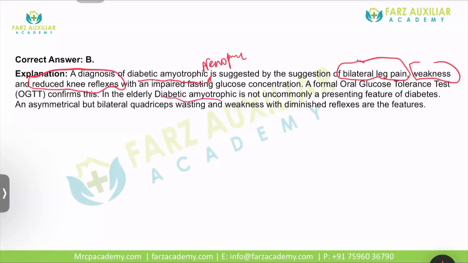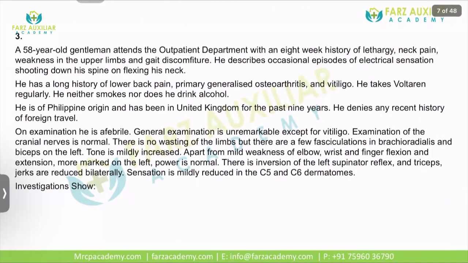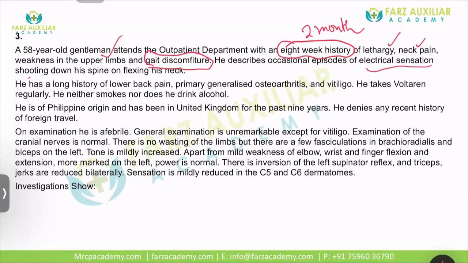Now in the elderly, diabetic amyotrophy is not uncommonly a presenting feature because they hardly eat anything. So they do not get all the symptoms of diabetes, but usually what you get is a picture like this sometimes. The 80-year-old gentleman presents to the OPD with an 8-week history of lethargy. So the duration is mentioned, 8 weeks. 8 weeks means around 2 months of lethargy, neck pain, and weakness in the upper limbs and some problem with the gait. He describes occasional episodes of electrical sensation shooting down his spine on flexing the neck.